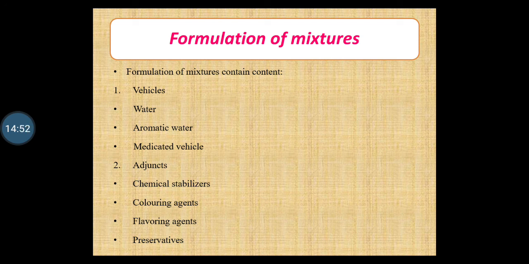Then preservatives are also added. Dilute vegetable extracts and flavoring agents have the tendency to grow bacteria and fungi in the mixture. Hence, chloroform in the concentration 0.25% volume by volume and benzoic acid 0.1% weight by volume are used to preserve the mixtures. These are all the additives, or we can say all the ingredients, which are used for the formulation of the mixture.